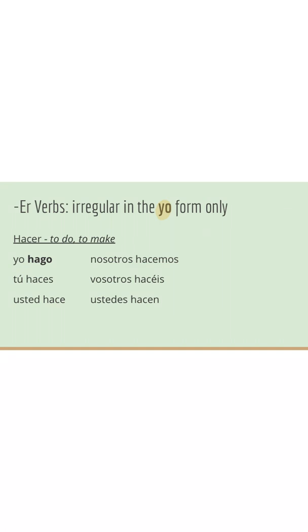These verbs are only irregular in our yo form. So here we have yo hago. This is for the verb hacer, which is to do or to make. Yo hago, right? And then the rest conjugate like normal. So we have tú haces, usted hace, nosotros hacemos, vosotros hacéis, y ustedes hacen, right?